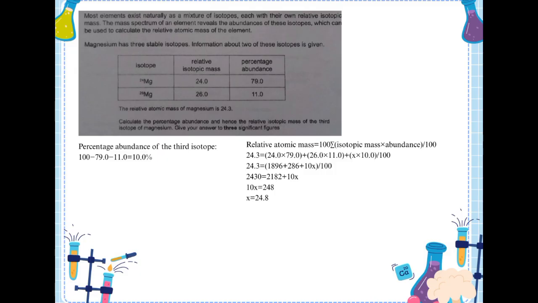So 24.3 equals 1896 plus 286 plus 10x, divided by 100. So 2430 equals 2182 plus 10x. 10x equals 248, so x is 24.8.